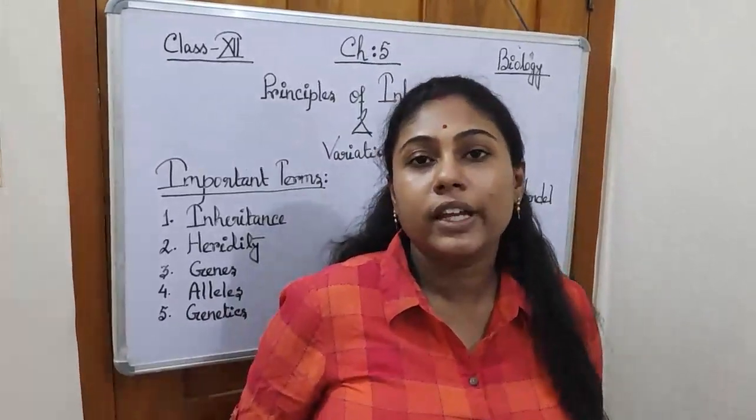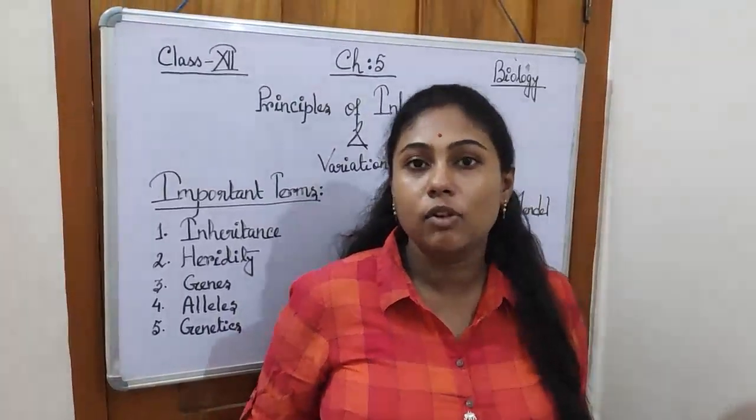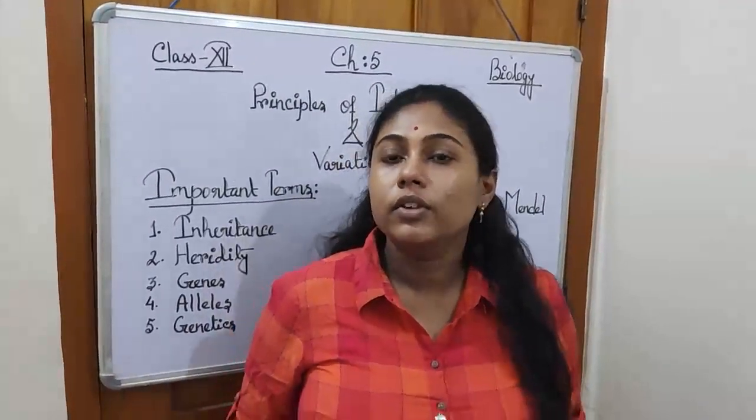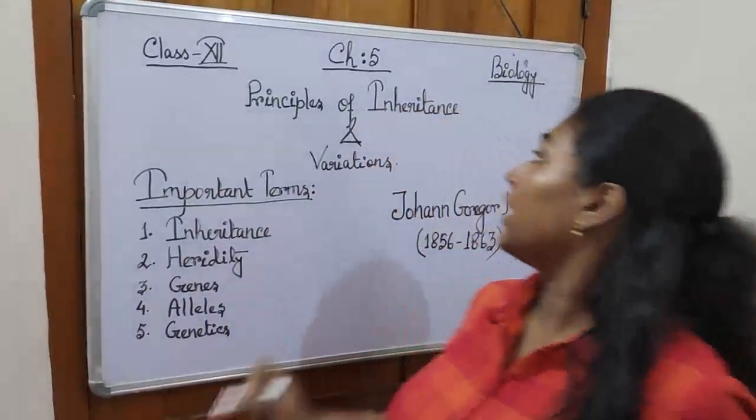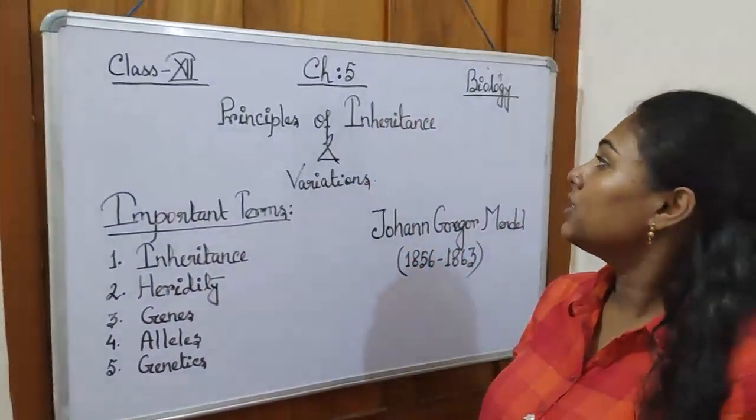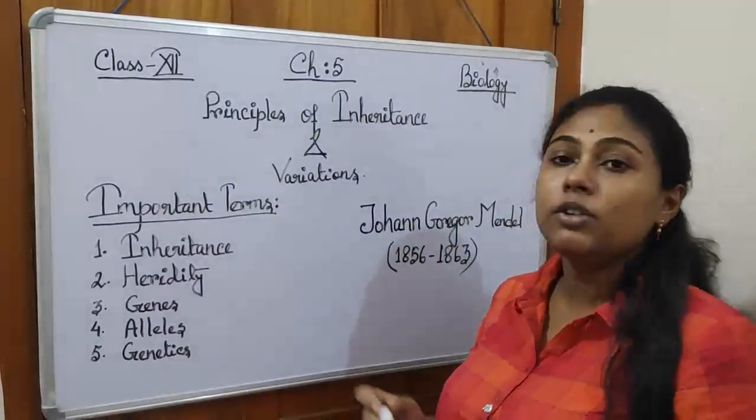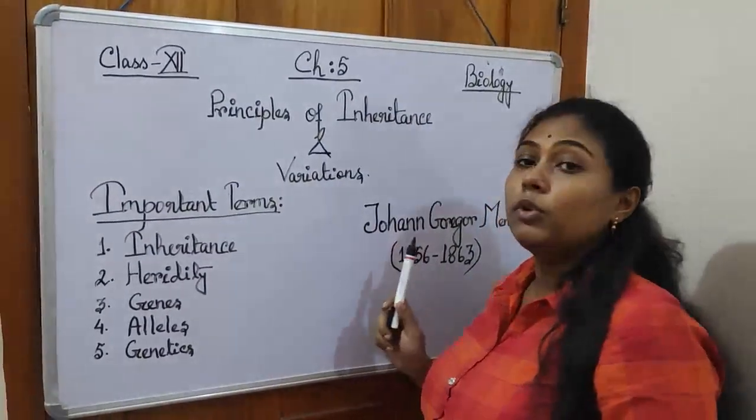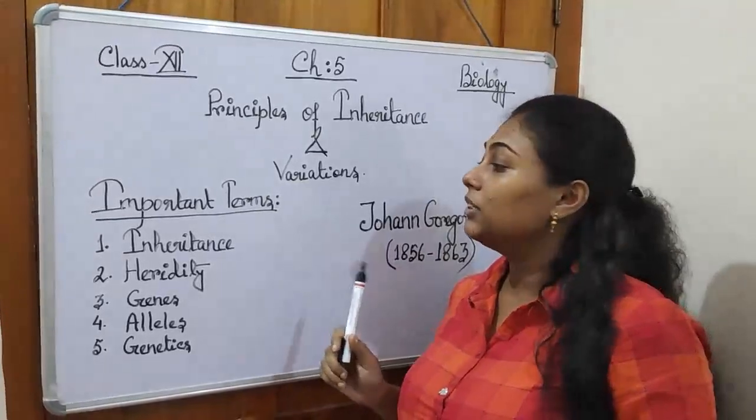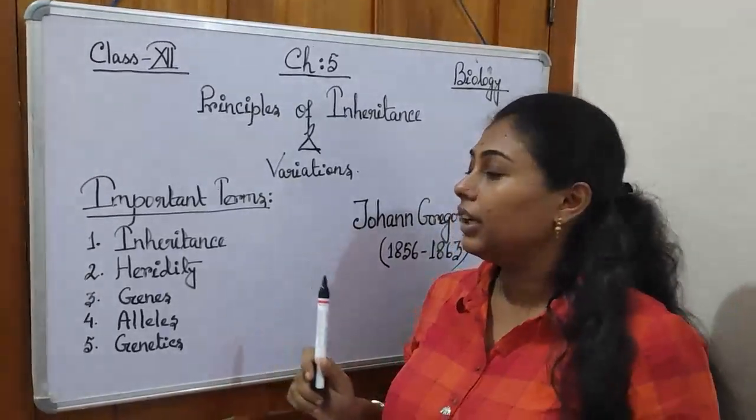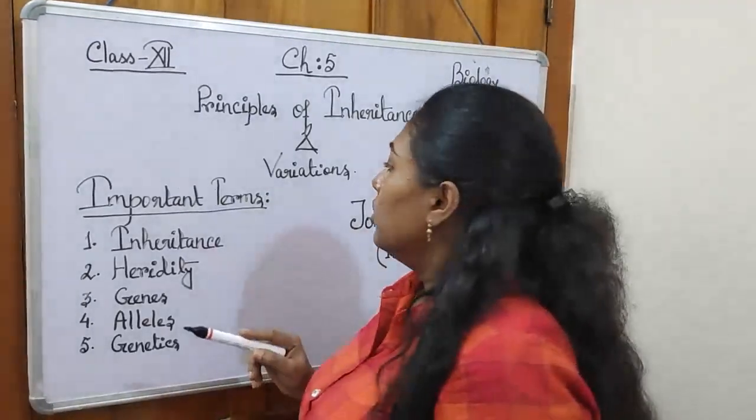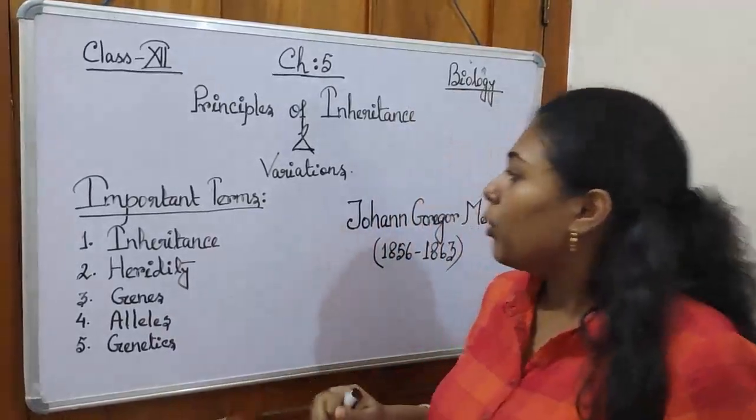So before the summer vacation we have completed till chapter 4. So from today we will be starting chapter 5, that is Principles of Inheritance and Variation. Before going into detail of the chapter, we have to recapitulate some terms that you have already learned in your 10th class. So there are some important terms.